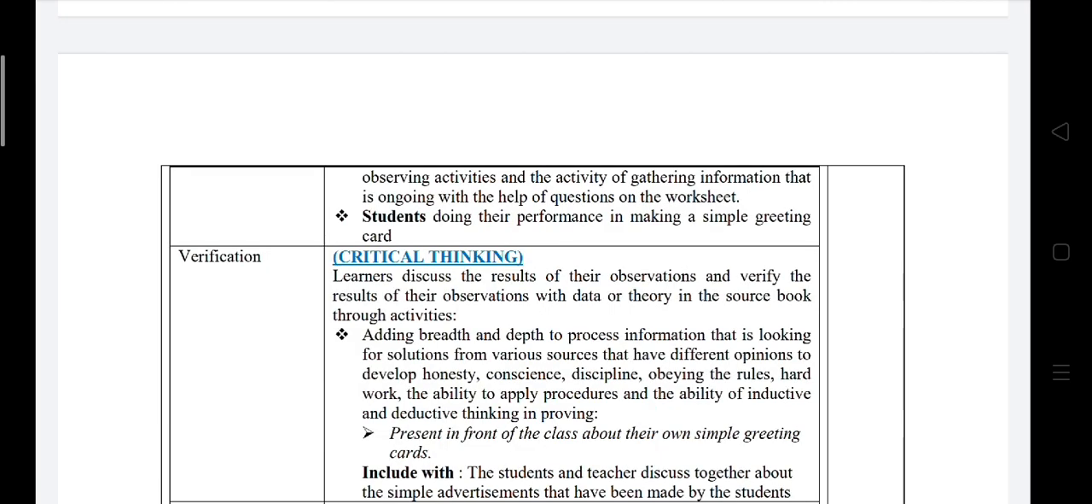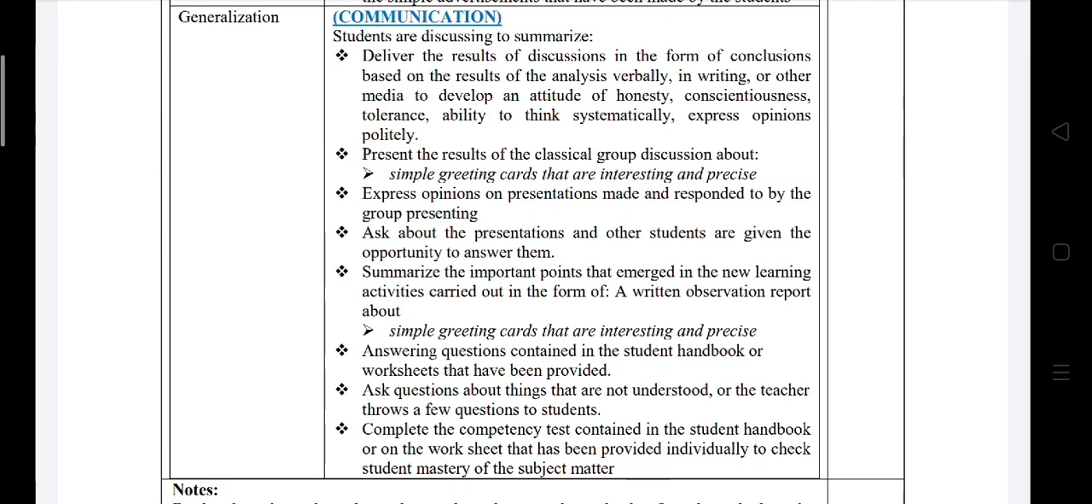For critical thinking and verification, learners discuss the results of their observations and verify the results of their observations with data or theory in the source book through the activities by presenting in front of the class about their own simple greeting cards. In communication for generalizations, students are discussing to summarize and deliver the results of their discussions in the form of a conclusion. They will also have to present the results of the classical group discussion about simple greeting cards that are interesting and precise.